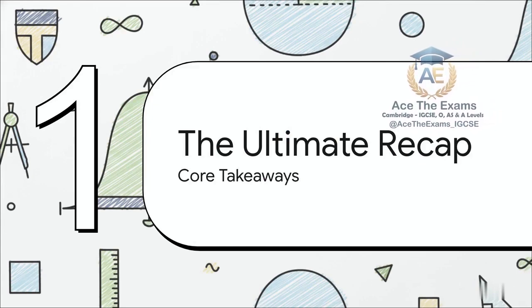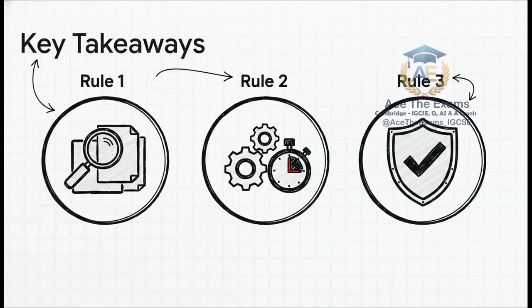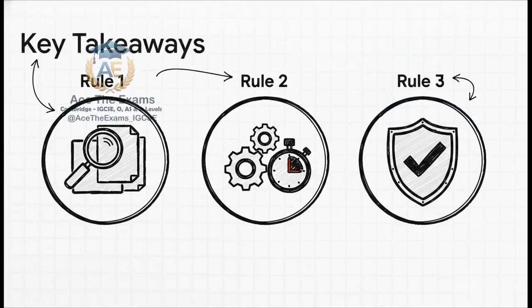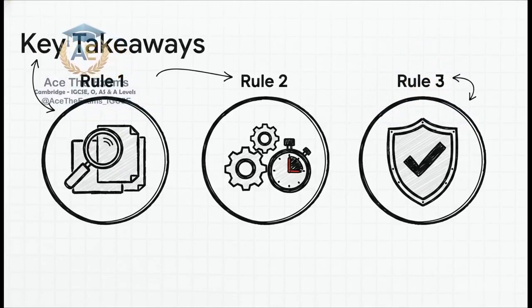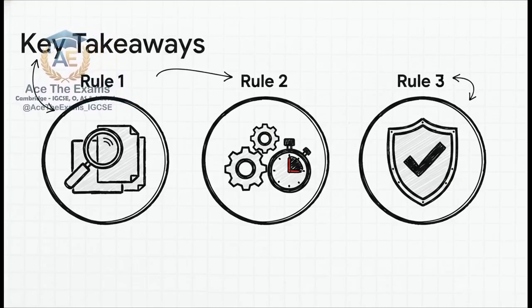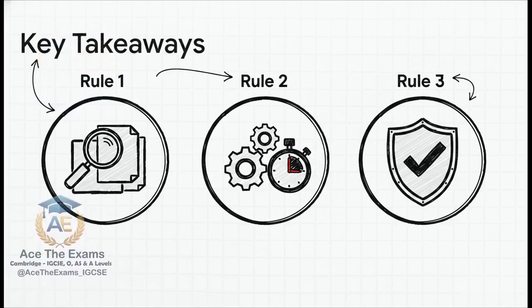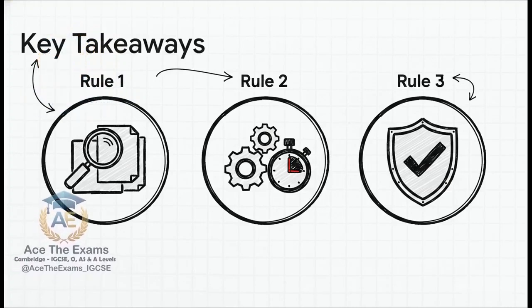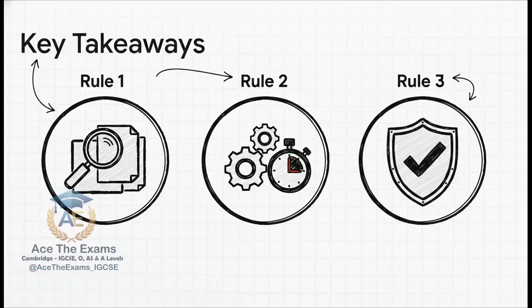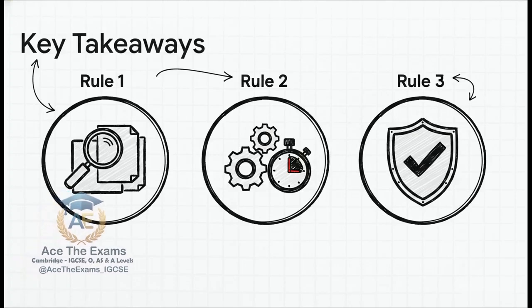Section 6, the ultimate recap. Let's distill everything we've built today. Let's look at our avatars, Alex and Sam. They've reviewed their final high-scoring response text, and their personal breakthrough is clear. They successfully merged Alex's exact factual definitions with Sam's deep, context-driven analysis. For you, this translates into 3 universal Cambridge operational rules. Rule 1, the 3-step question scan. Decode those command words instantly, extract your variables, and master those 15% foundations.